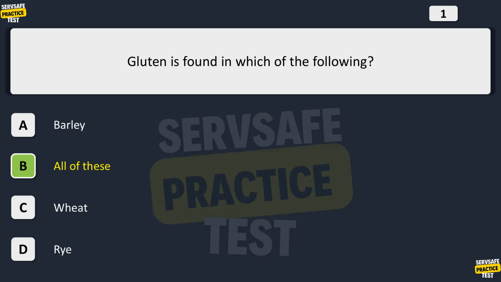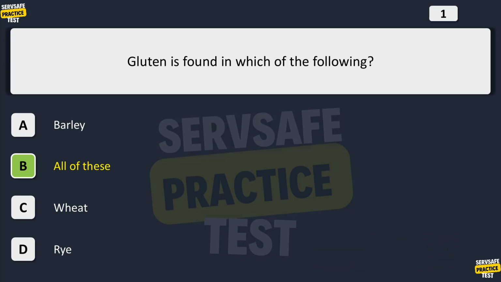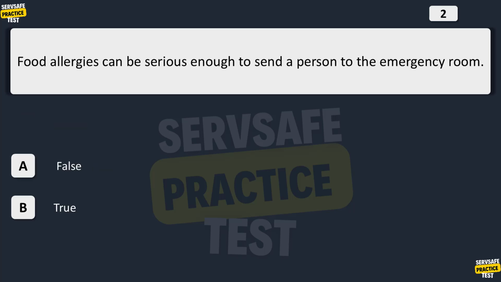All of these. A wheat gluten allergy can cause a large problem for an individual when you consider that it is the most prominent grain product in America. Examples of foods containing wheat are pasta, breadcrumbs, and couscous. Food allergies can be serious enough to send a person to the emergency room. A. False. B. True.